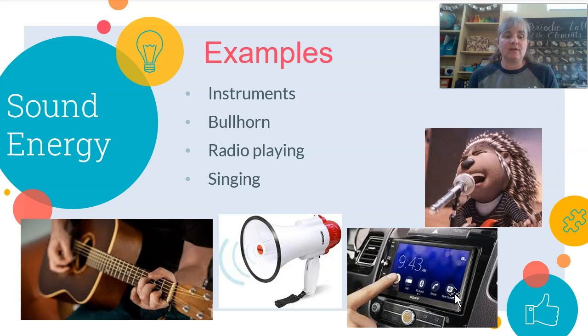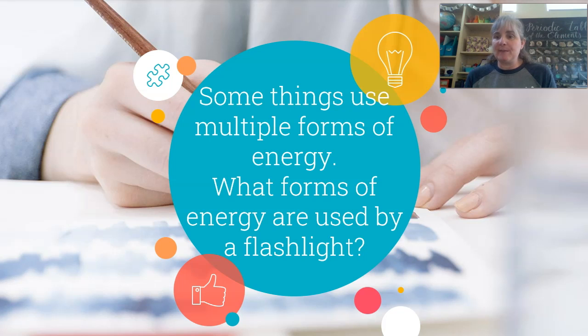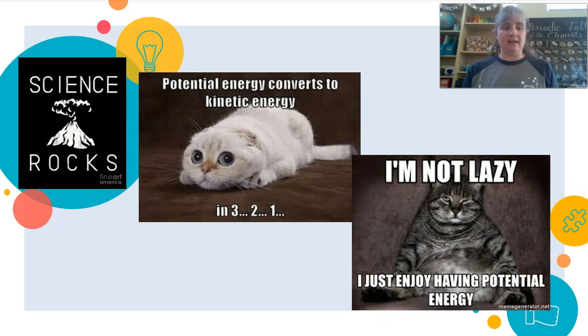It's a different type of vibration energy. So that's what I want to leave you thinking about, is some things can have multiple forms of energy. And I want you to think about what forms of energy are used by a flashlight. Can you think of several forms of energy that are part of what a flashlight needs to work? All right, we'll talk about that in class.